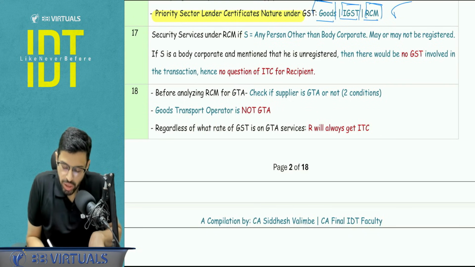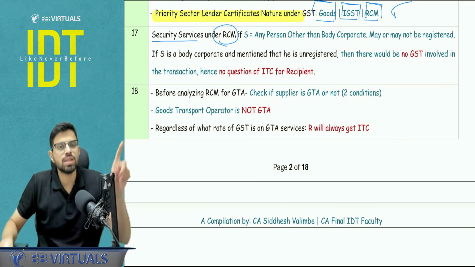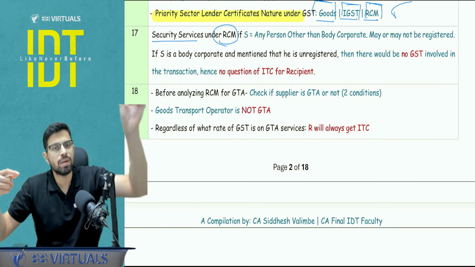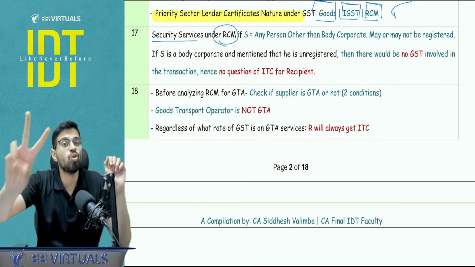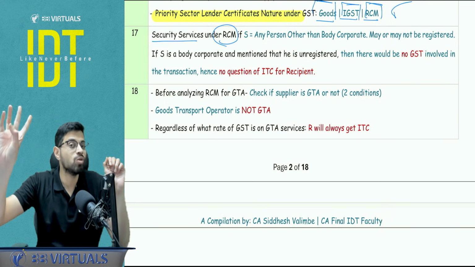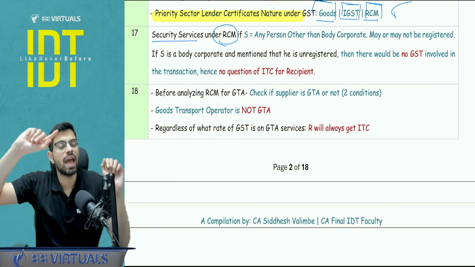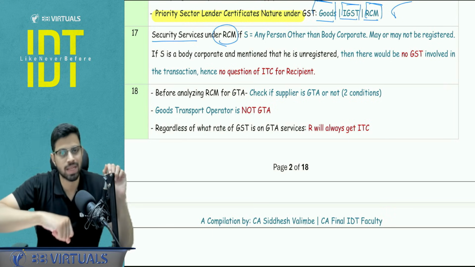Next. Security services under RCM. What is the supplier-recipient condition for security services under RCM? Supplier is other than a body corporate and recipient is a registered person. Except two cases: first, the recipient is a person who is registered under GST solely for TDS compliance, such as government agencies, and second, it is a composition supplier.